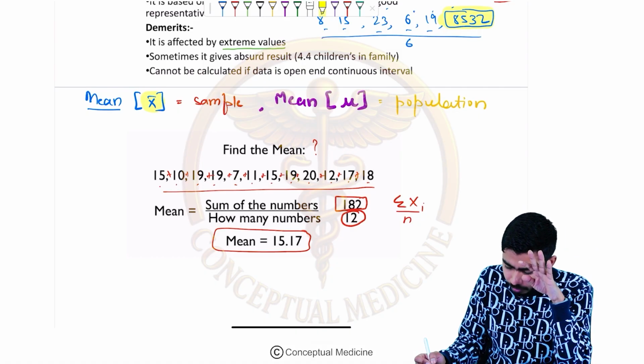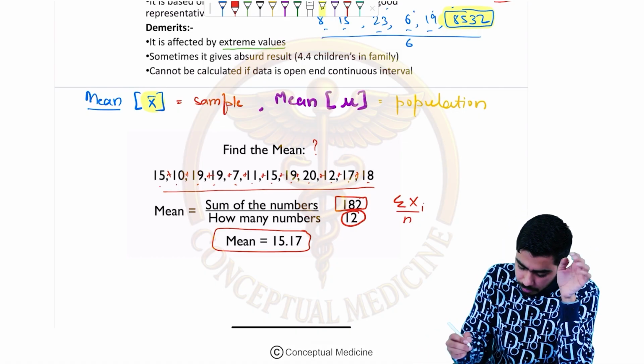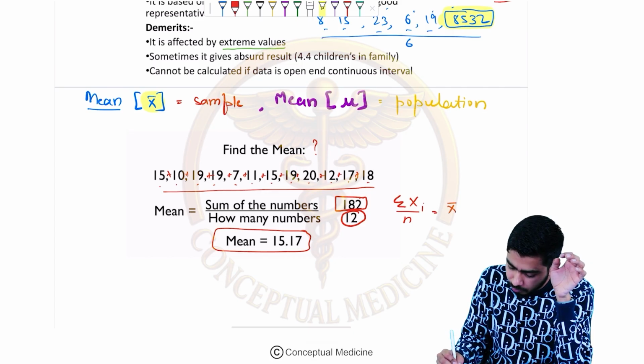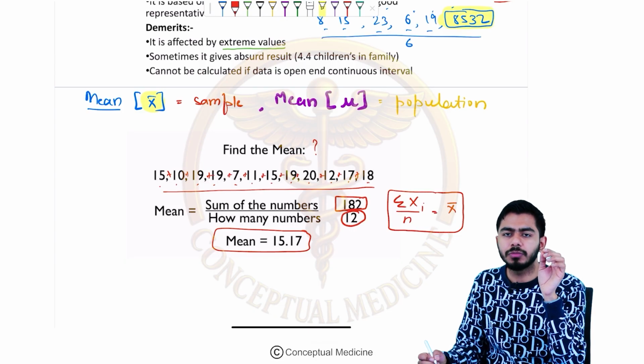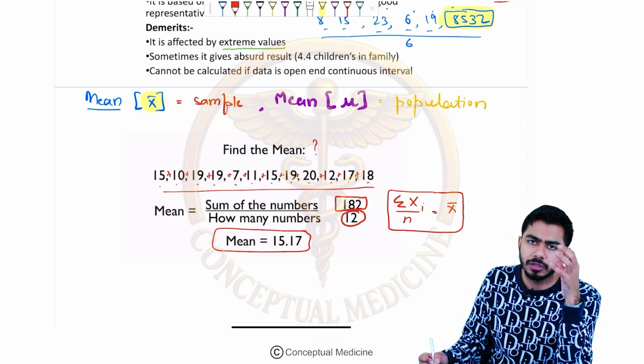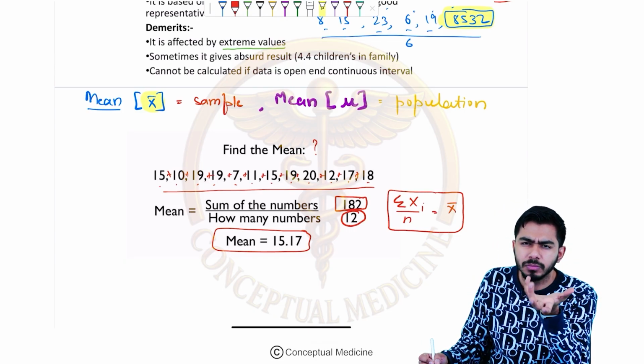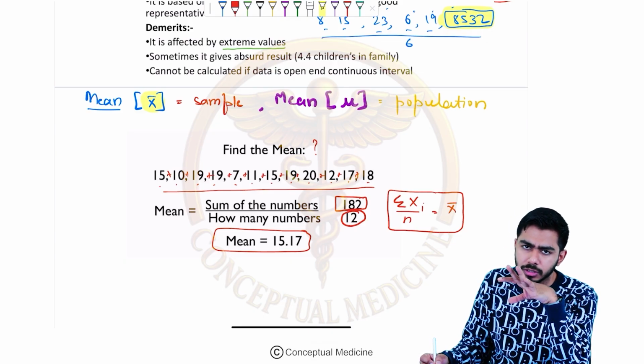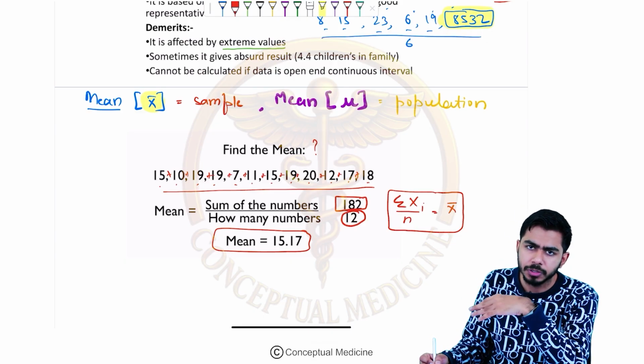Okay, very simple, guys. So what is the formula of mean? Mean formula is sigma xi. Sigma means sum up of x, i means the index, and n means the total number of variables present over there, right?